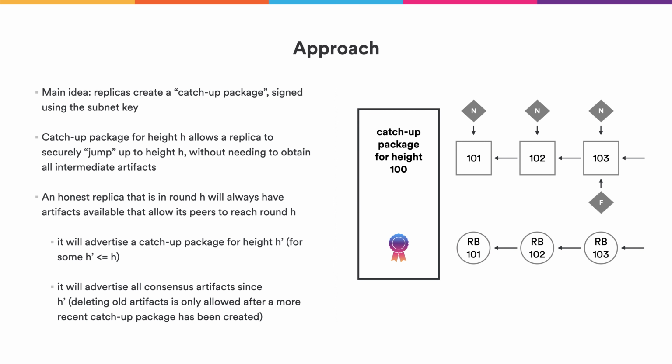We introduce a special artifact that we call the Catchup Package. This Catchup Package allows a replica to securely jump to a newer height, skipping parts of the blockchain. We sign this using this fixed subnet key, such that even replicas that are behind can always verify its authenticity and catch up to the latest state. And an honest replica makes sure it always has a catch-up package available and the subsequent blockchain. And together, they should allow other replicas to always fully catch up to the latest state of the protocol.